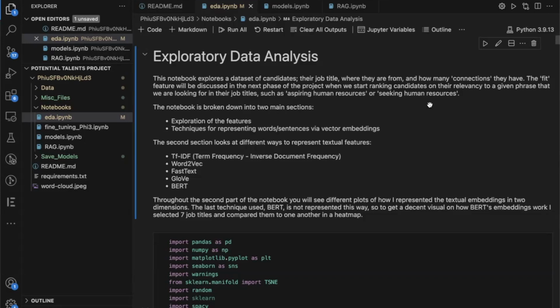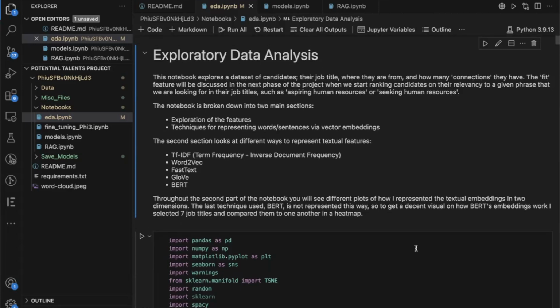In the exploratory data analysis notebook, we're going to go through that. There's a lot in this project, so I'm going to try to just get through it as quickly as I can and hit the main parts of the project.